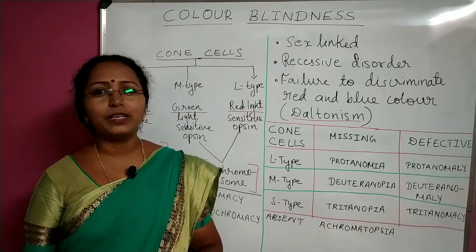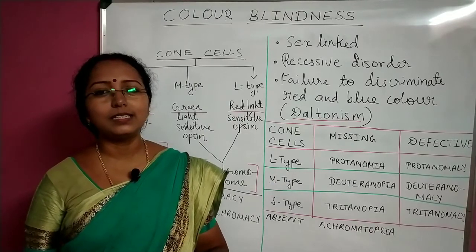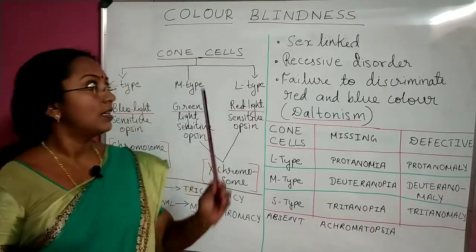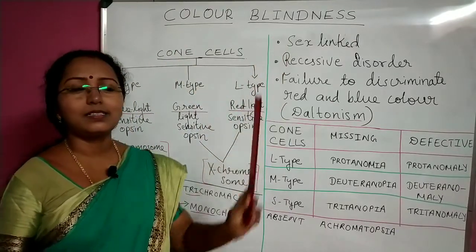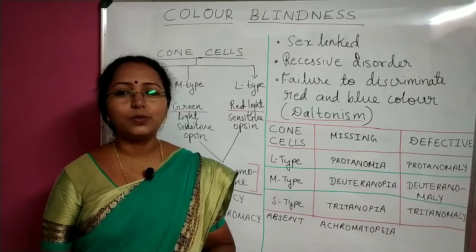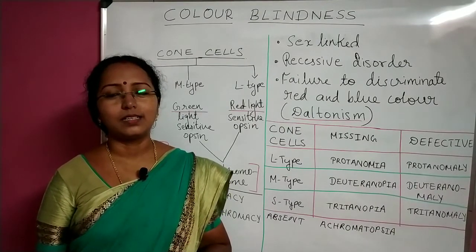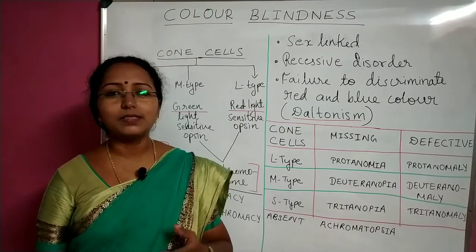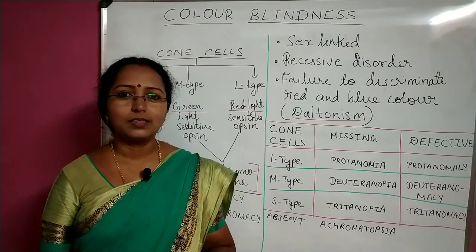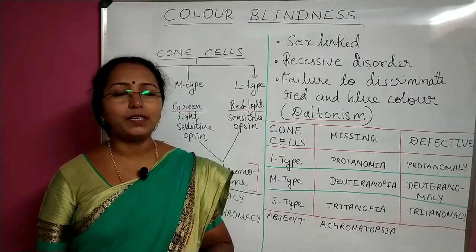Today we are focusing our attention on yet another topic of genetic disorders. It is color blindness. The term itself tells you what the disease is. Color blindness means a person is not able to distinguish between colors. Not all colors, but some colors.